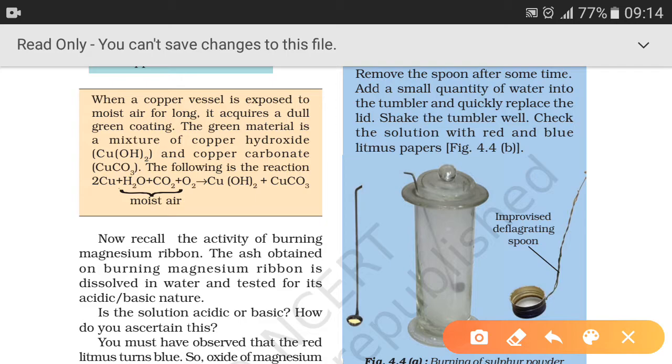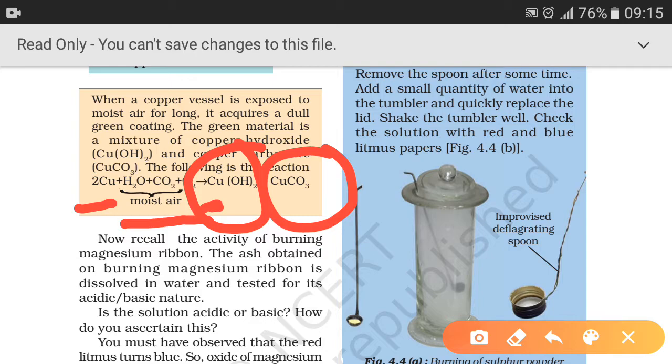So see here, this copper vessel, copper is a metal. You might have observed that when a copper vessel is exposed to moisture for so long, it acquires a dull green coating. This green material is a mixture of copper hydroxide and copper carbonate. And the reaction is as follows. Copper, when it reacts with moist air for so long, forms copper hydroxide and copper carbonate.